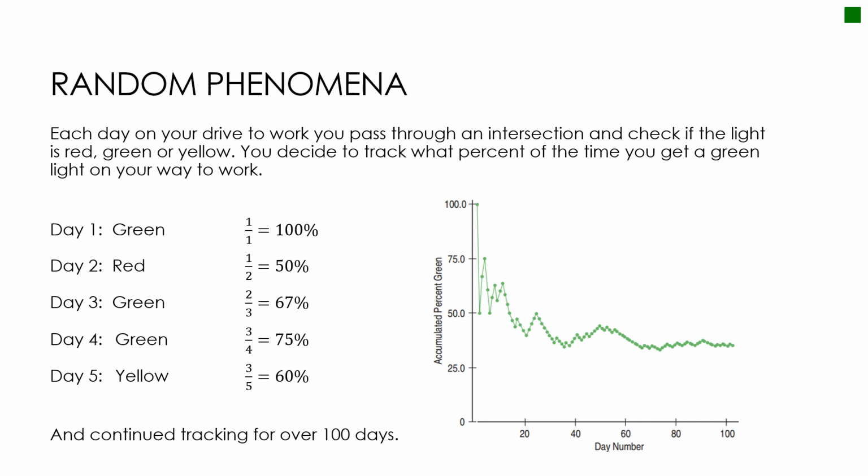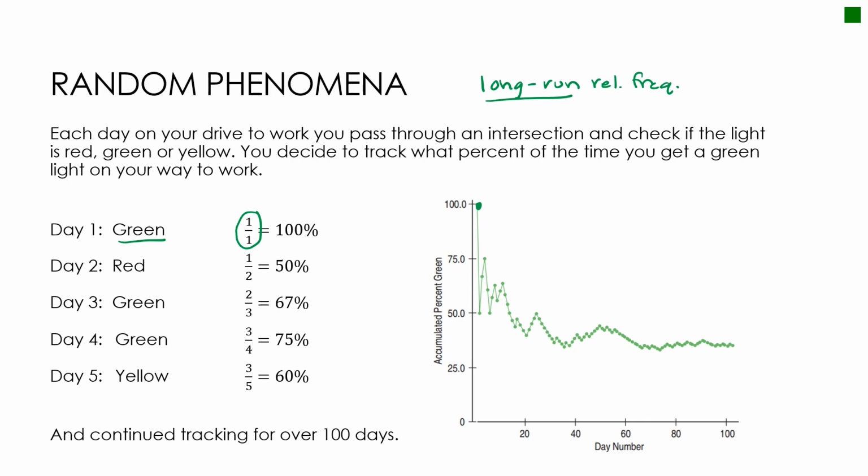So instead, remember we said before, we can look at the long run relative frequency, which means what's the probability over the long run. This is a great example of that. Let's say I get to the intersection, day one, I get a green light. Yay for me, 1 out of 1 time I got a green light. So notice I've put a point here at 100%.